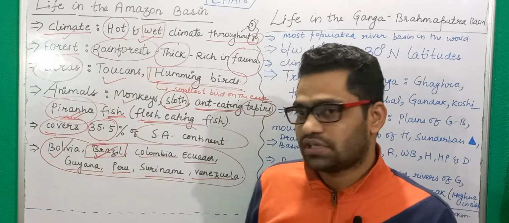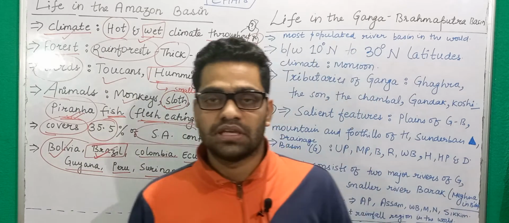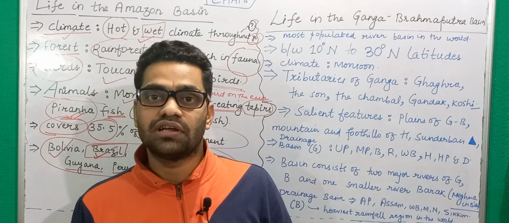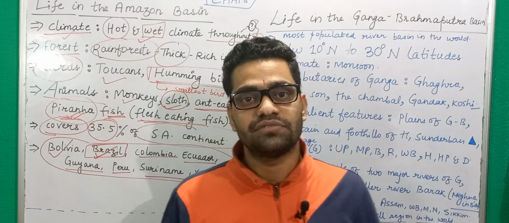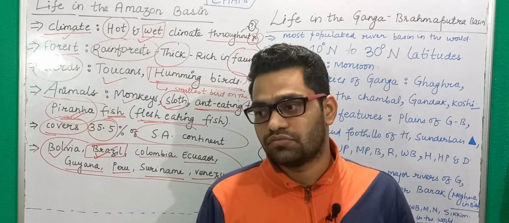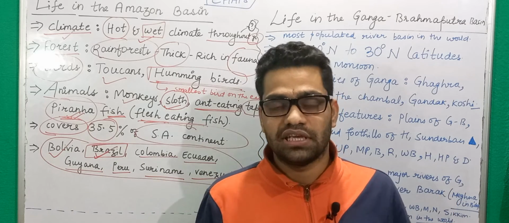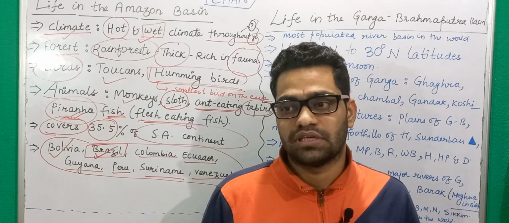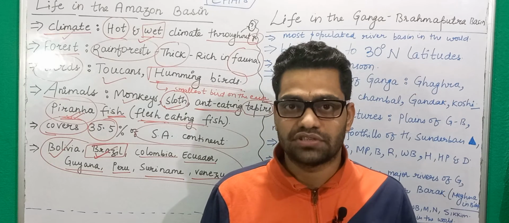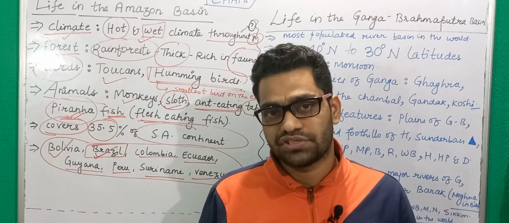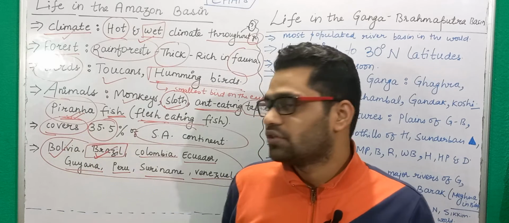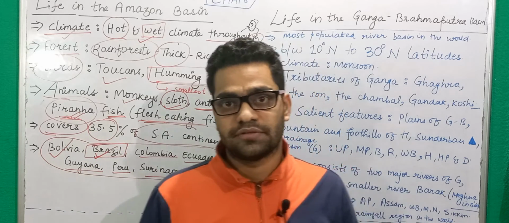And the rainforest that is called Amazonia is called the lung of the earth. The reason being, this is covering one of the largest areas on the earth in terms of the coverage of vegetation, the coverage of thick forest that we have. So that is why we call it the lung of the earth.